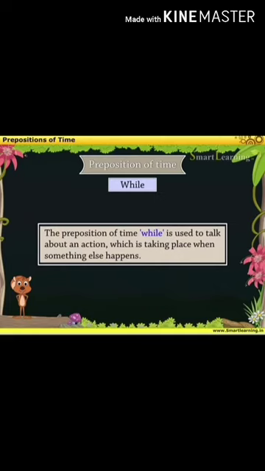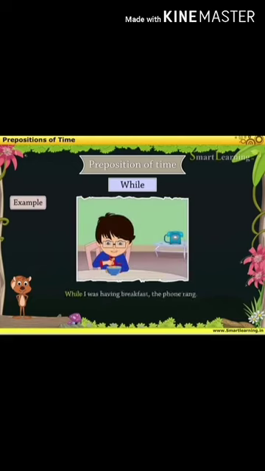The preposition while is used to talk about an action taking place when something else happens. So, while I was having breakfast, the phone rang. It says regarding actions: he was having breakfast and the phone rang.